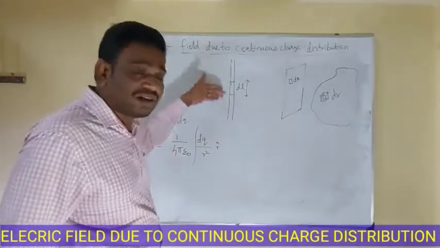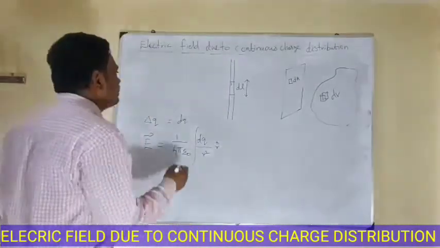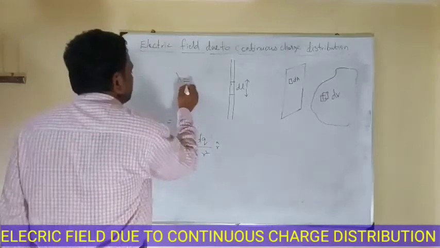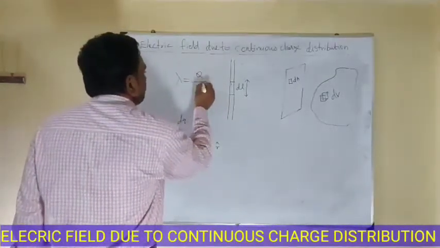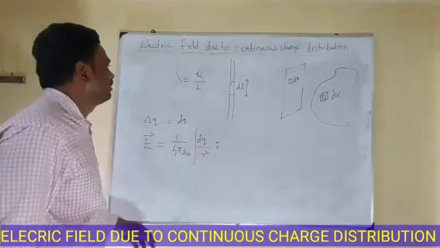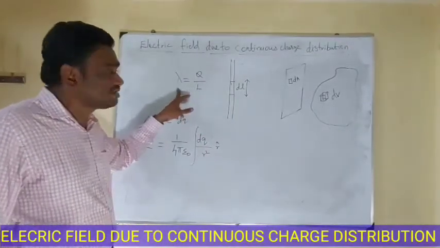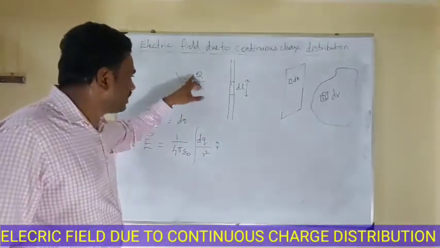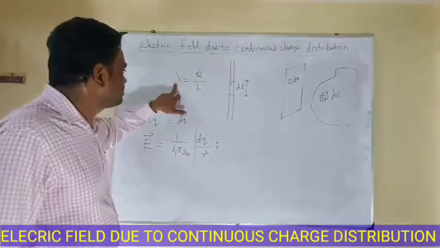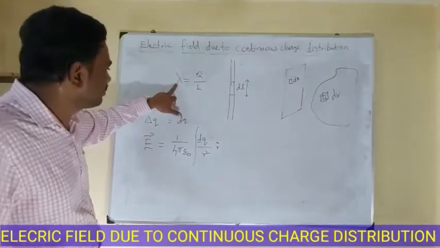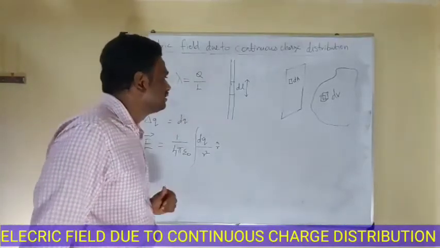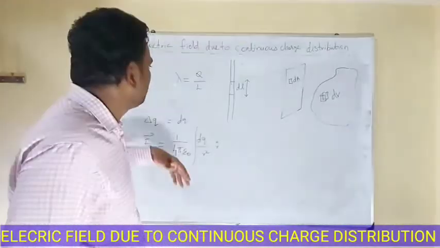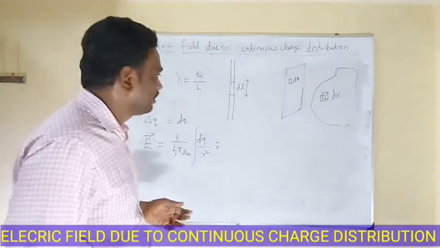Suppose it is a linear conductor, then the charge density is represented by lambda. Lambda is nothing but charge per unit length. Here, the charge density of the linear conductor is charge per unit length. Lambda is equal to charge per unit length. Charge per unit length of the conductor is called linear charge density.